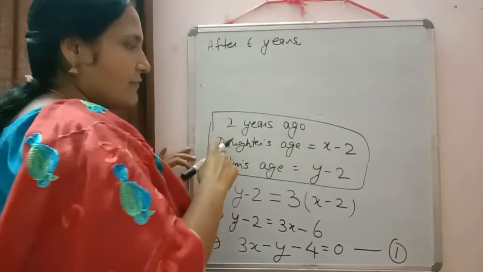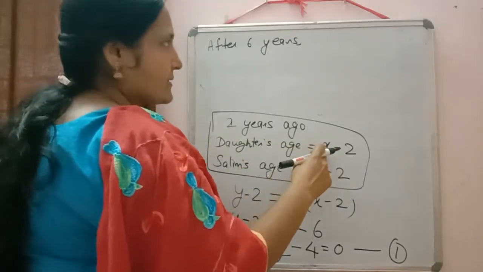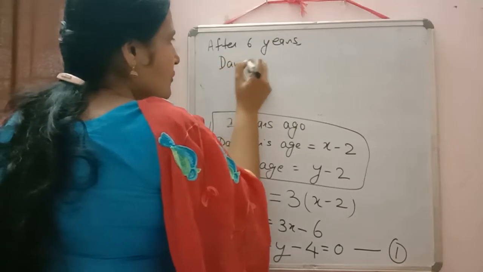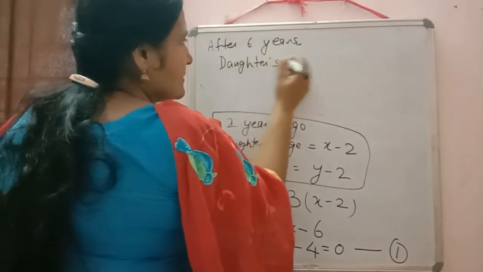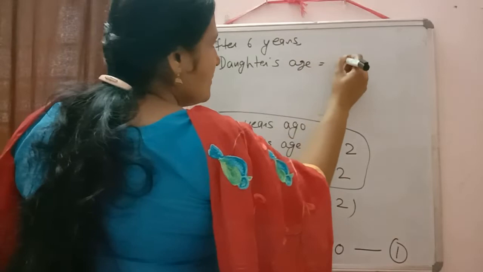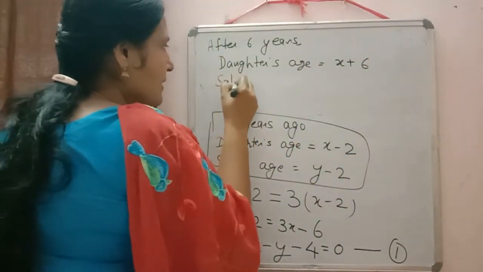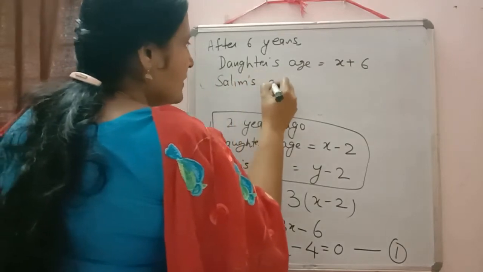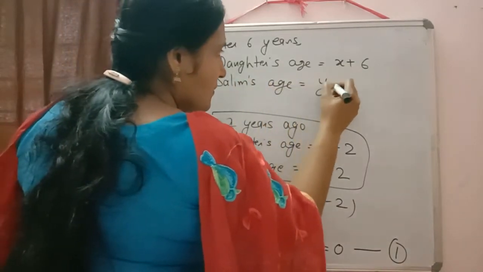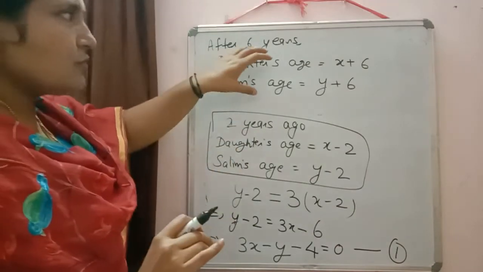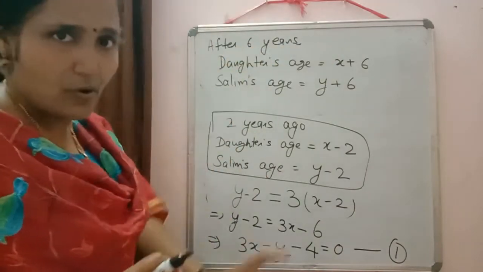At present, we have taken daughter's age as x. So, after 6 years, what will be daughter's age? Yes, daughter's age will be equal to x plus 6. And Salim's age is equal to y plus 6. So, after 6 years, what will be their ages that we wrote here?